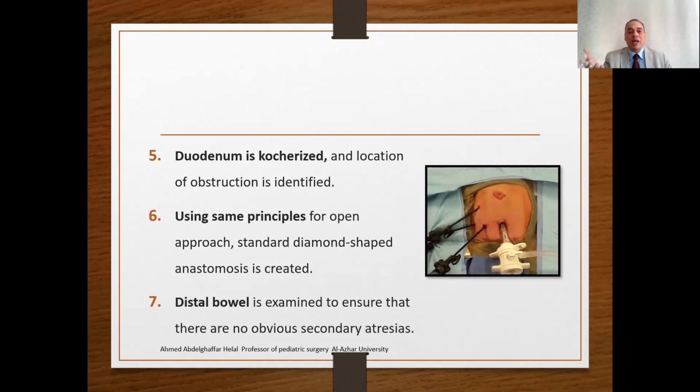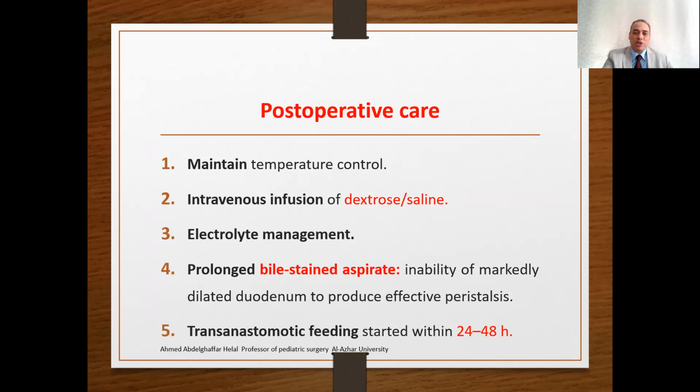By the same principles, the standard diamond-shaped duodenostomy is created. The distal bowel is examined to ensure that there is no obvious secondary atresia. We inject saline and inspect the distal bowel to make sure there is no associated atresia. However, some authors claim that there is no need for such a search because duodenal obstruction is a type of failure of recanalization, and usually jejunal-ileal atresia is related to a vascular insult in late gestation.